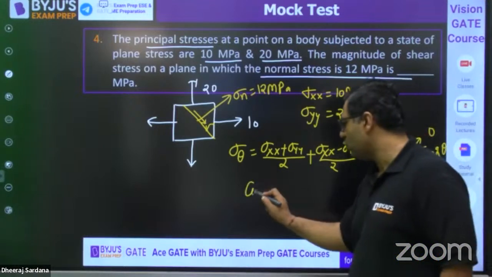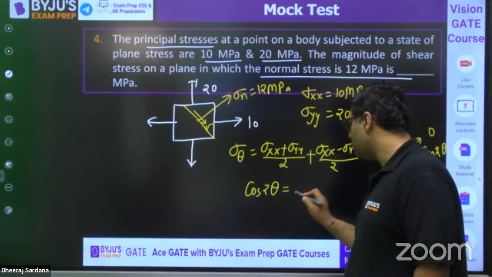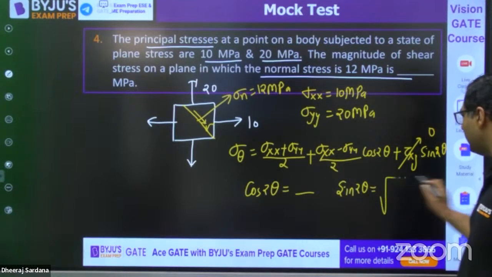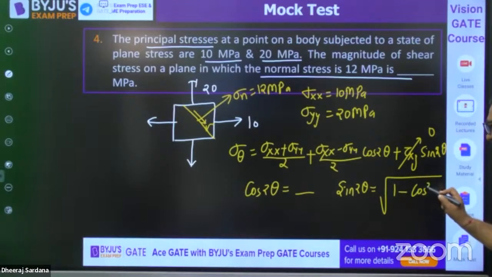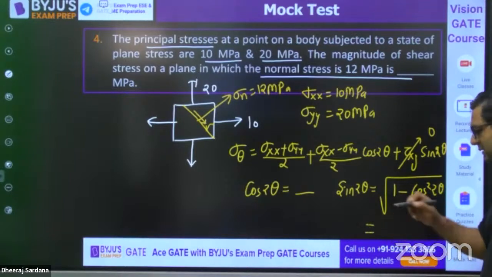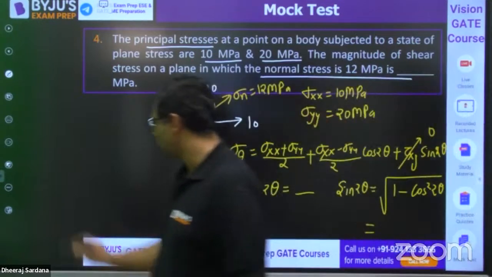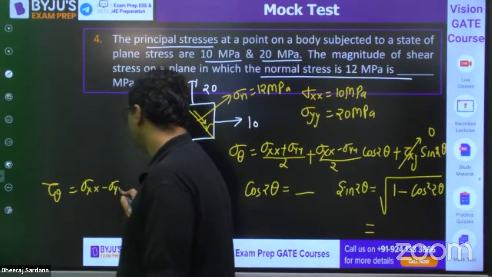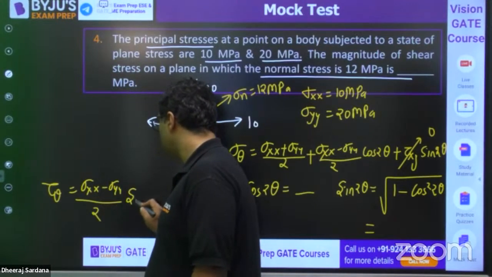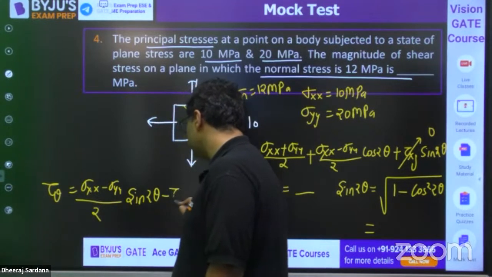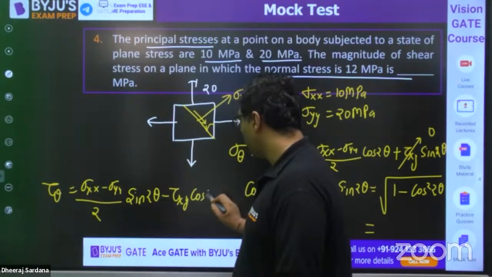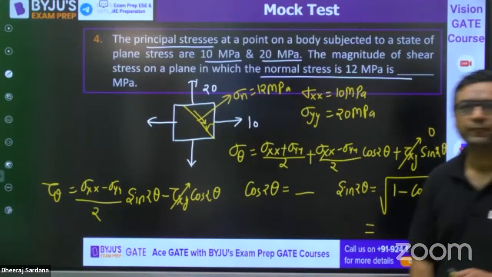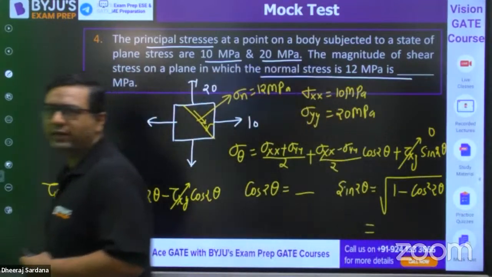From here you can find out cos 2 theta. Once you get cos 2 theta, you know sin 2 theta will be equal to root of 1 minus cos square 2 theta. Once you get this sin 2 theta, you can find out the shear stress, which is sigma XX minus sigma YY by 2 sin 2 theta minus tau XY cos 2 theta. Once again, tau XY is 0. So you can very easily find out like this. Solve it, guys.